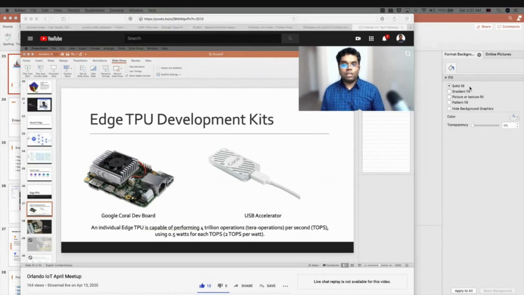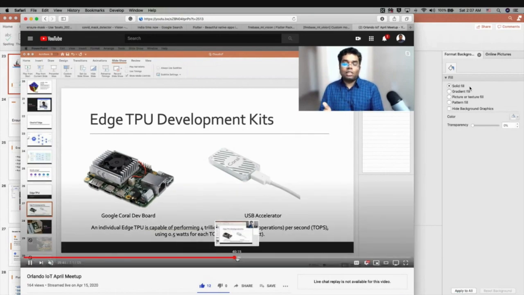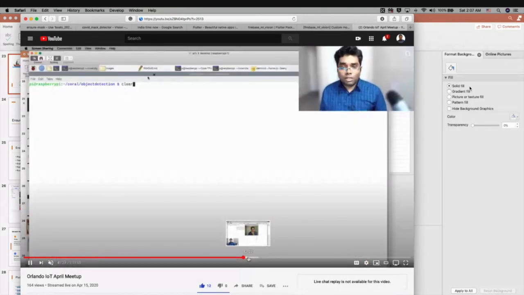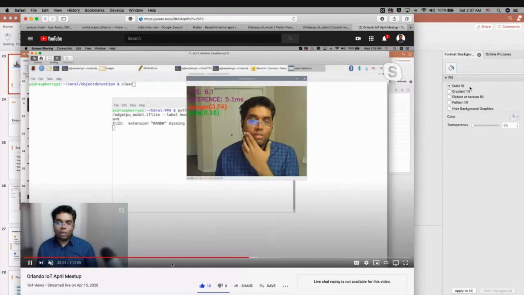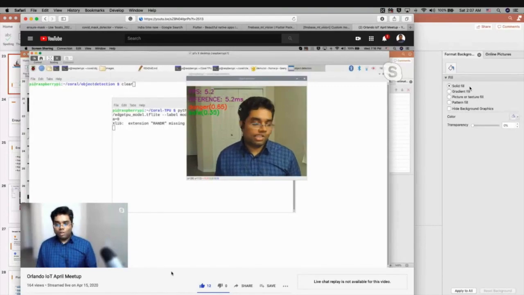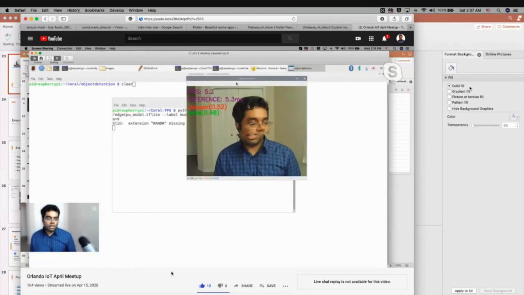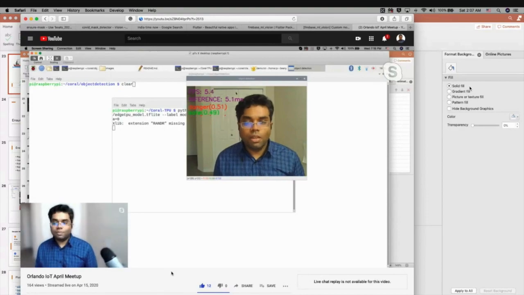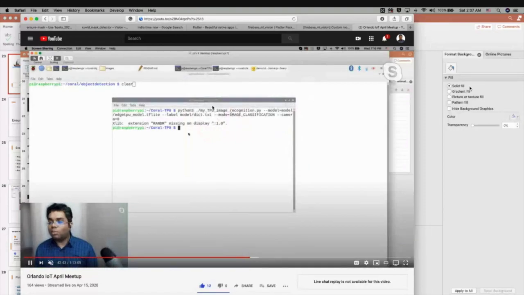So in this demo, I have shown the same thing, the mask. You can see that whenever I try to touch my face, it detects that I'm trying to touch my face, and it says it's a danger or safe. Since this is the COVID thing, we don't need to touch our face. So I have created this model and am running it using the Raspberry Pi. Whatever you are seeing is from the Raspberry Pi.